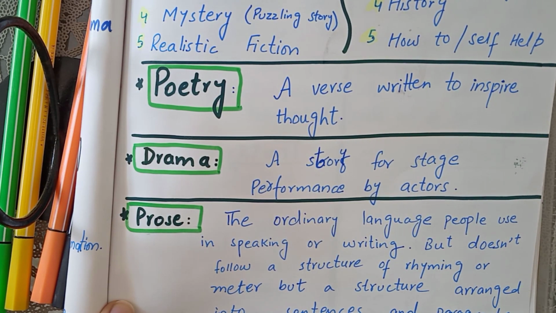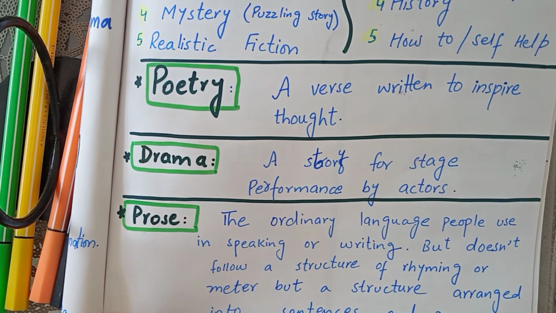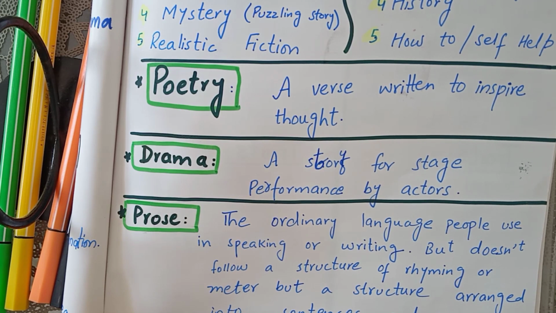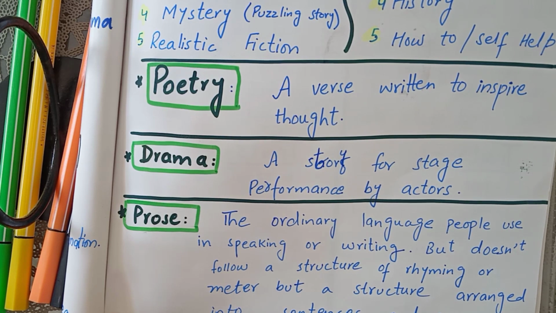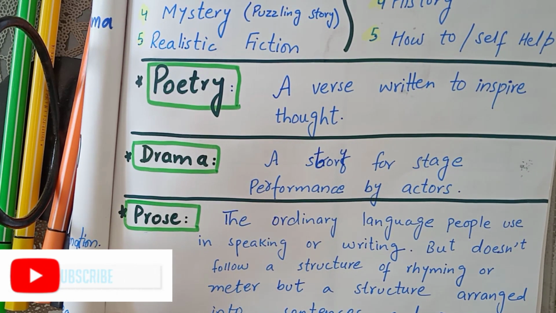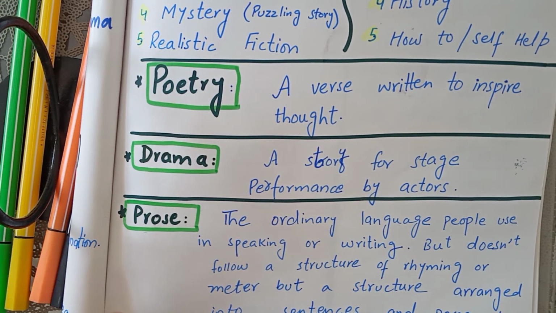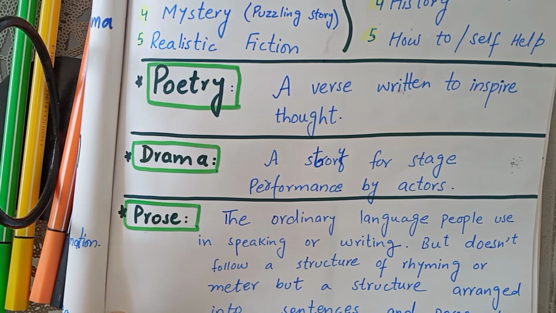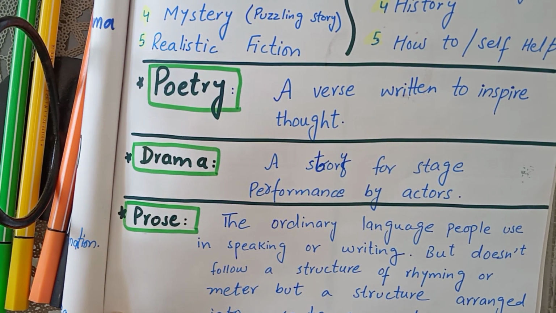Sentences or paragraphs. For example, novels, textbooks, human conversation, these are based on ordinary language people use in speaking or writing, but they do not follow the structure of rhyming or meter, but follow the structure arranged in sentences or paragraphs. As we see in novels or textbooks, it is written in paragraph form but does not follow rhyming or meter or proper structure, but follows sentences or paragraphs.